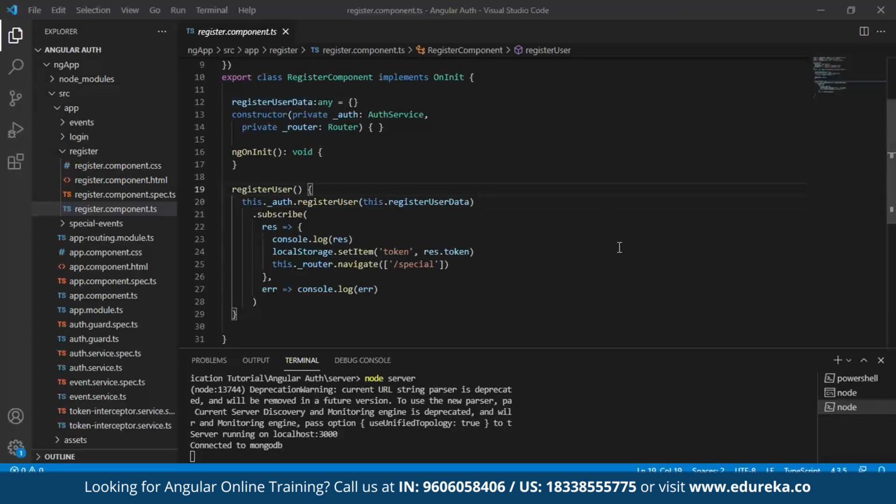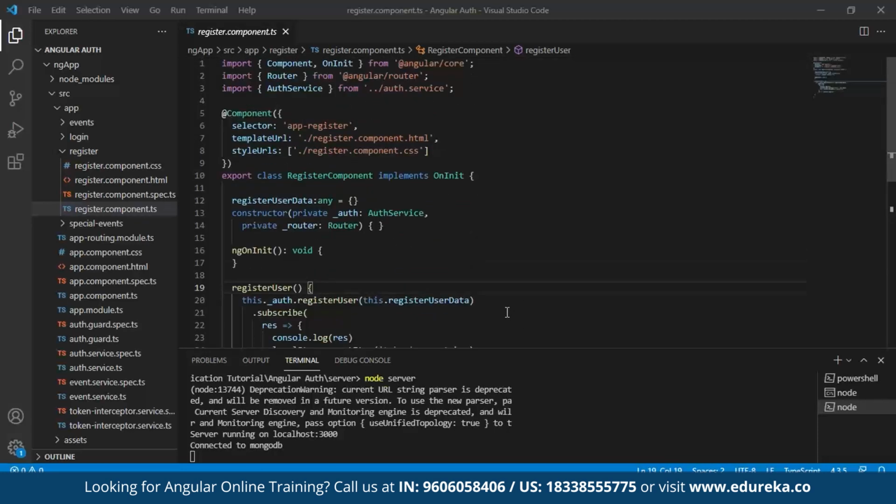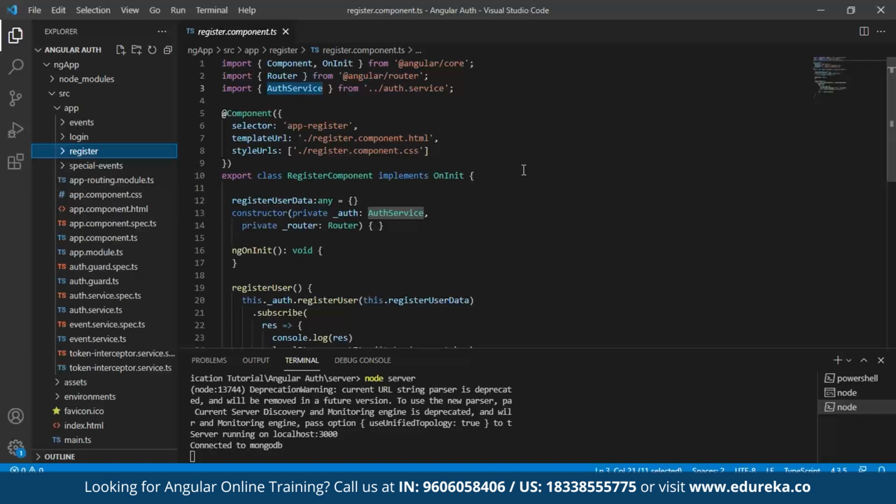Now here we get into another important aspect, adding services. So services can be added here in order for us to access our authentication service. Now the authentication service stores every particular operation that has been required and reused by our registration and login forms. So for that, the command used is ng g s, which is for service, and your service name.